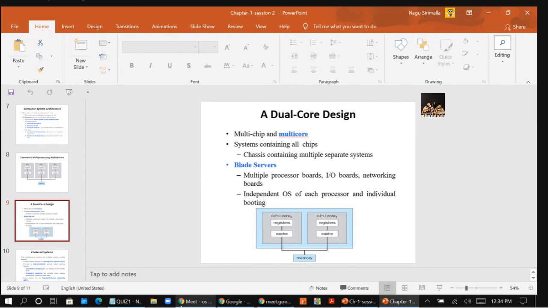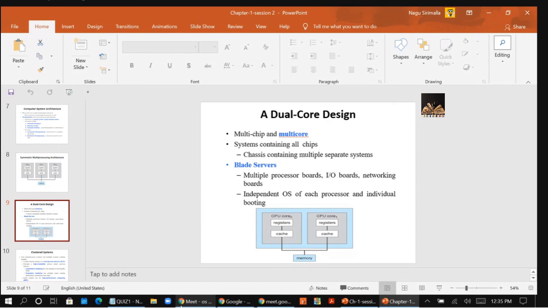On a single chassis, I can call it a board kind of thing, and on that you have multiple processor boards, multiple IO boards, and multiple networking boards placed on the same board.